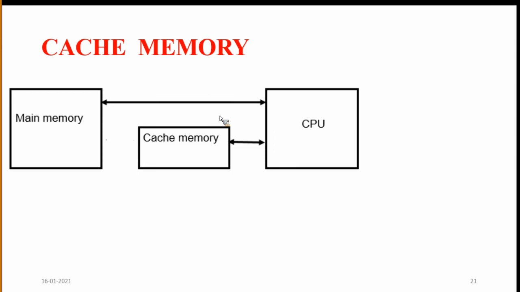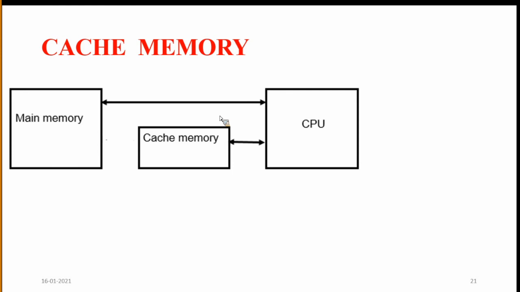It is very small in size compared to the hard disk. The cache memory stores only KB, or some MB, of instructions. Maximum it is KB of instructions.